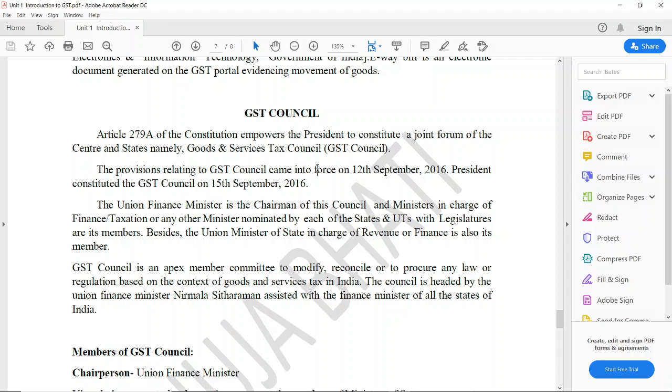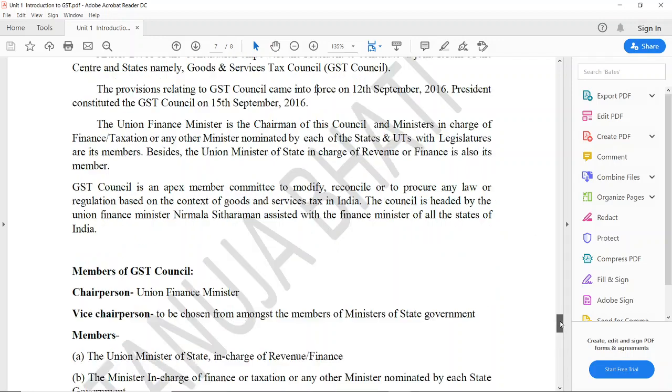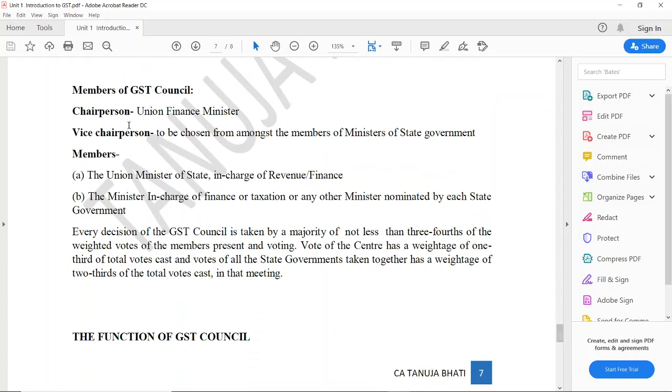All these decisions are taken by the GST Council. The members are a chairperson, who is the Union Finance Minister, and a vice chairperson chosen from the Ministers of State Government. There are other members like the Union Minister of State in charge of revenue, and the minister in charge of finance or taxation, or any other minister nominated by each state government.